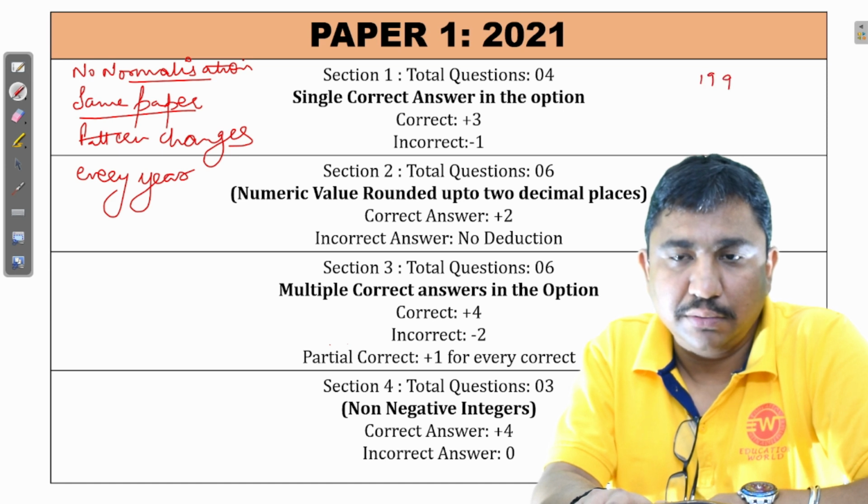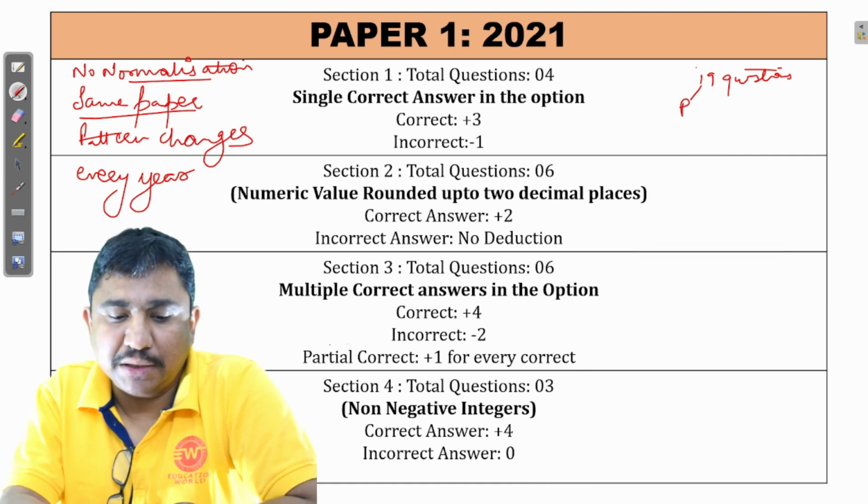So total 19 into 3, 57 questions were there. Marks were 180 for one paper. As there were 2 papers, 180 into 2, 360 marks were there.